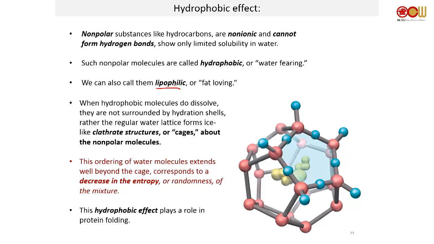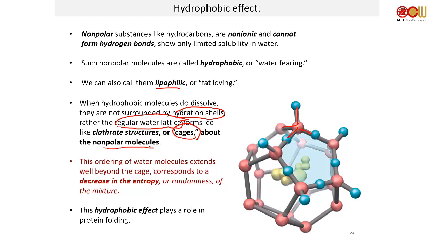When hydrophobic molecules do dissolve in water, they're not surrounded by hydration shells. They're not. Okay? Even though this looks like a hydration shell, it's not. Rather, you form these regular water lattice structures, sort of like cages that look like ice. So they form very regular structures that look like ice around the nonpolar molecules.